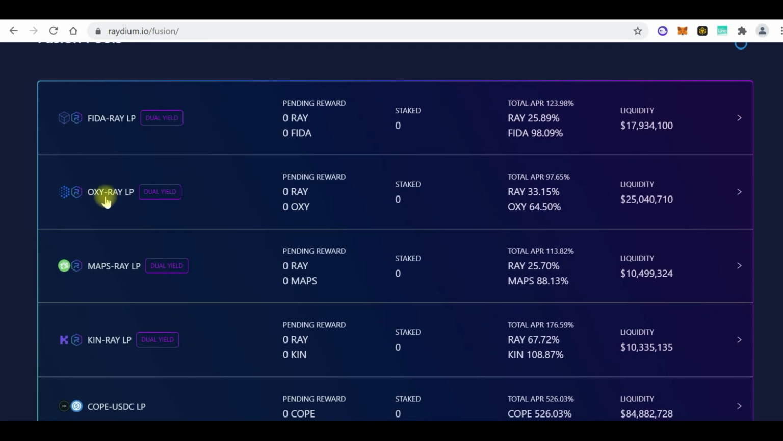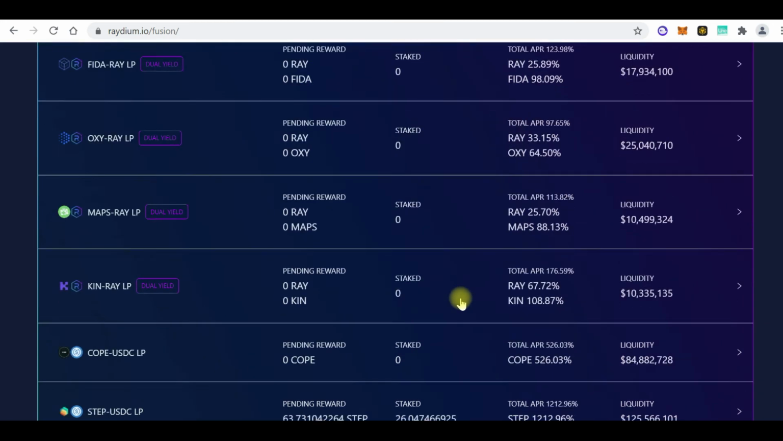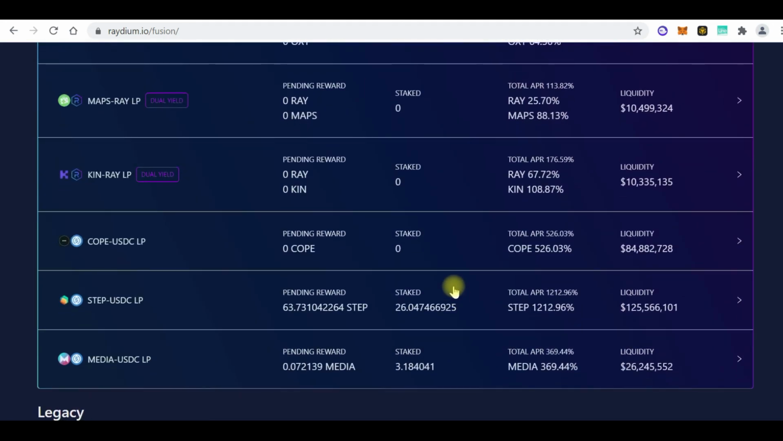Same thing here, Oxygen-Ray. So I would have got 33% Oxygen, 33% Ray, 64% Oxygen. So this is just as simple as that.